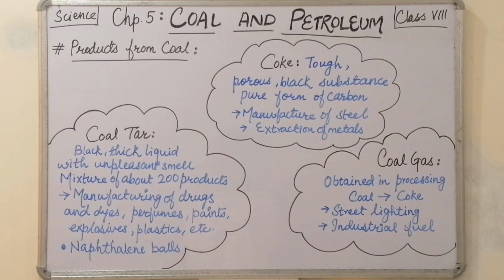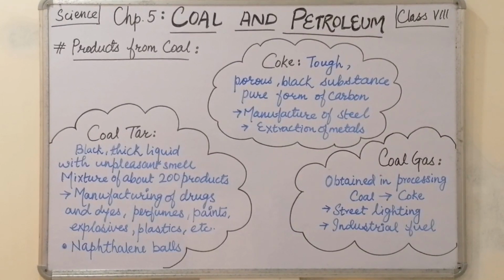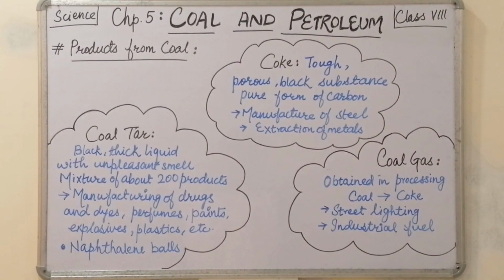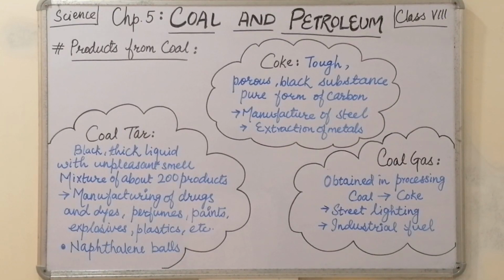Okay, so they are used in production of plastics and so on. There are n number of products or articles which are made from these 200 products obtained from coal tar. Surprisingly, naphthalene balls, which are white in color and available for repelling moths and other insects, are also obtained from coal tar.